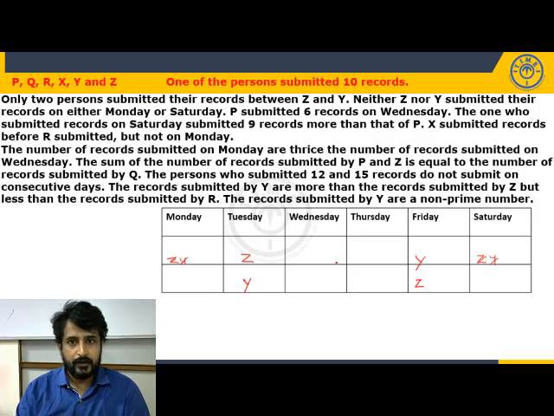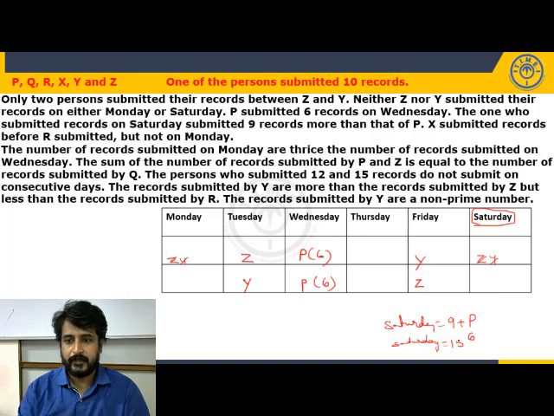Next. P submitted 6 records on Wednesday. So directly we have been given the name of the person and also the number of records. So P6 in both the cases. There is no problem. Okay. Next. The one who submitted records on Saturday, we are talking about the one who submitted on Saturday, submitted 9 records more than that of P. So Saturday should be 9 more than P. So how many records did P submit? 6. So Saturday should be how many?